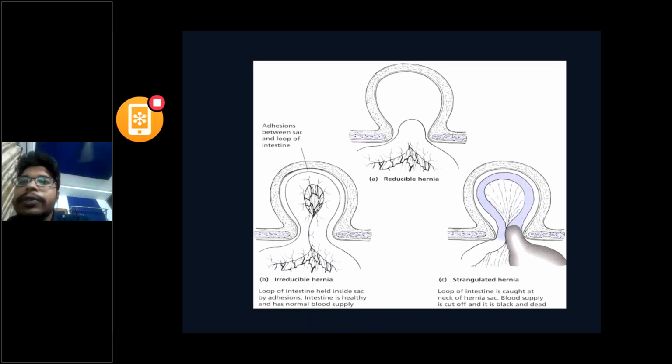See this first, B diagram: irreducible hernia, and inside the irreducible hernia there are adhesions formed in between the content and the sac. So these are continuously irreducible. These are called incarcerated. See A diagram, it is reducible. The contents are reducible, but the sac is present. And if the contents are obstructed, it is obstructed. And after the sequel of obstruction, if the bowel is not getting its normal blood supply, it is a strangulated hernia.